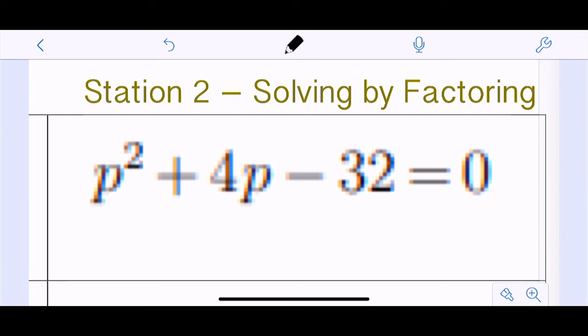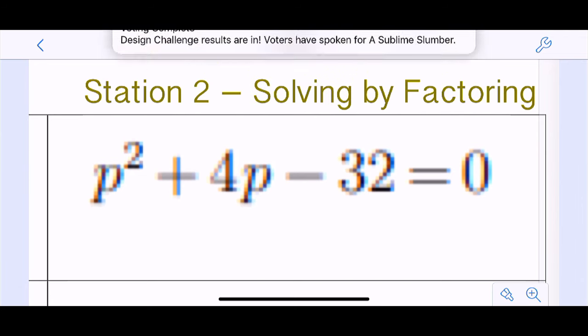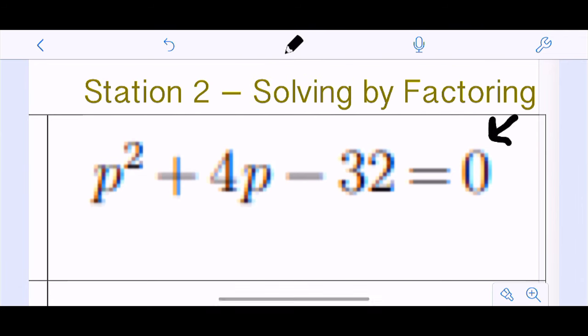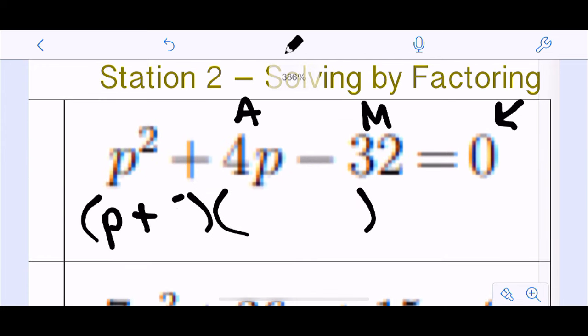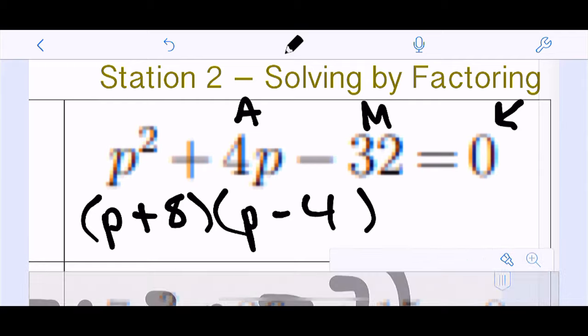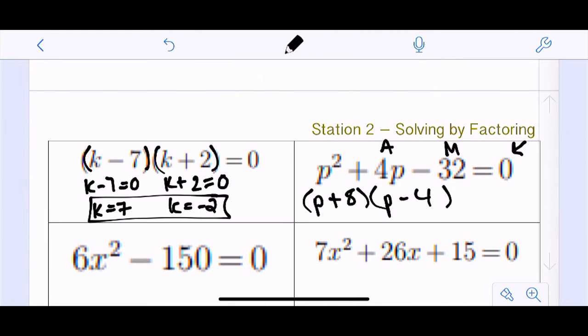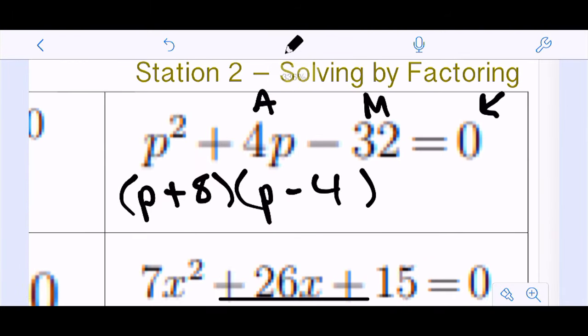The big important thing on factoring is that this side always needs to equal 0, okay? So when I factor this, I need numbers here that add to be the middle, multiply to be the end. So that would be, let's see, 8 times 4 is 32. So if I had p plus 8, p minus 4, and I know that the 8 has to be positive because they need to add to be positive 4.